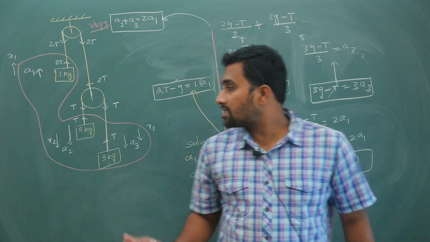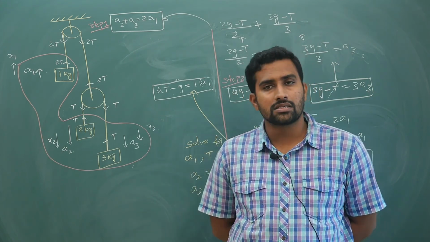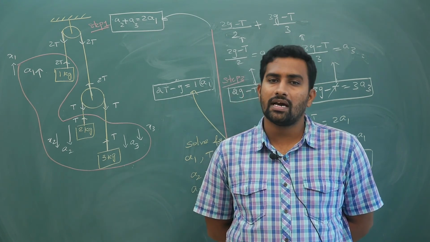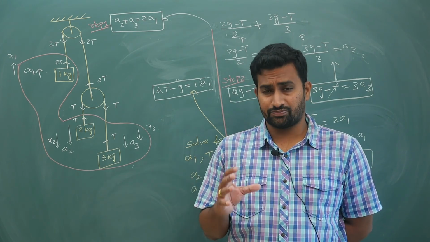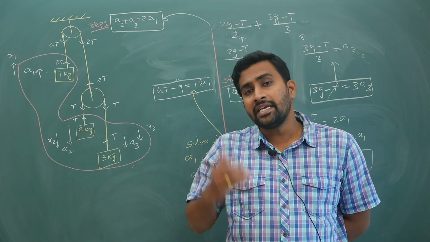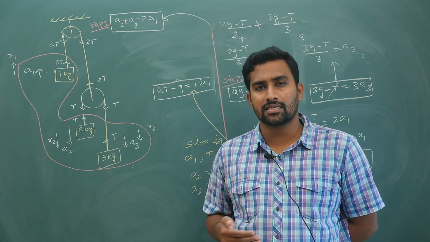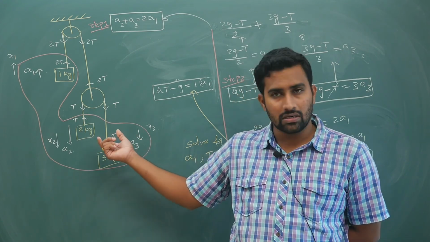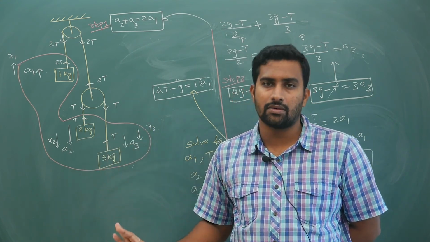With this example, I hope you have understood the basic idea of constraint relations. In the next class I will introduce constraint relations, and then from that we will go into deeper detail. I will just give a briefing in the next lecture, and in detail I will upload separately at the end of the lecture. Pulley constraints and wedge constraints I will upload separately. But in the next lecture, I will give you a brief introduction and a shortcut: work done by internal forces is equal to 0. That is your shortcut. Based on that, we will do some basic examples.